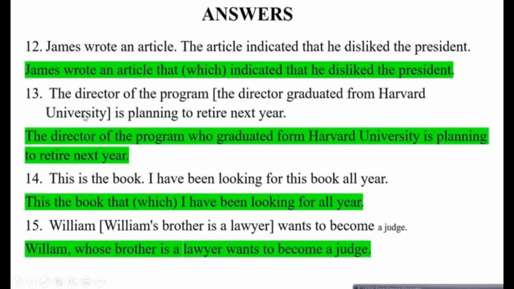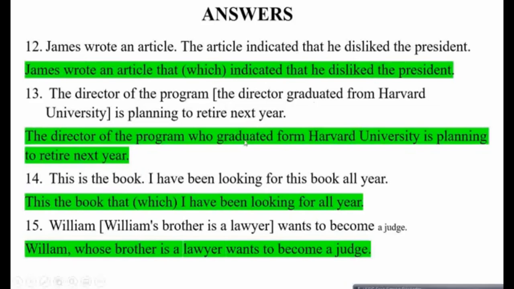Question 13, the director of the program. The director graduated from Harvard University, is planning to retire next year. So the director of the program who graduated from Harvard University is planning to retire next year. Since यहाँ पर आपका जो director है, it's at the subject position, that's why हम इसको replace करें with the word who.